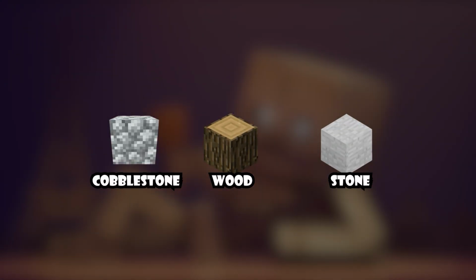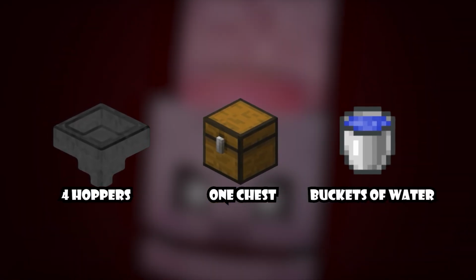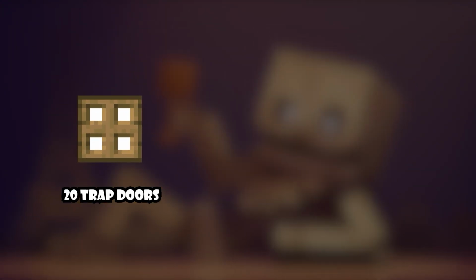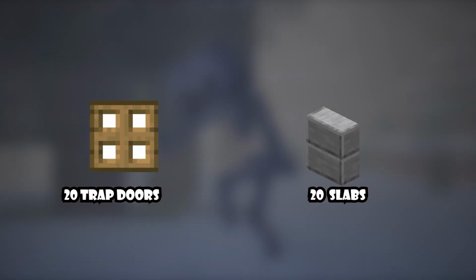They can be cobblestone, wood, stone, or anything else that you have handy. Apart from that, you need 4 hoppers, 1 chest, and buckets of water. You need about 20 trapdoors and slabs, apart from signs, and, of course, a little patience.